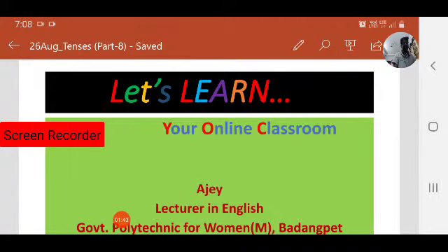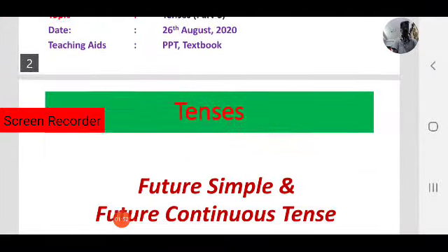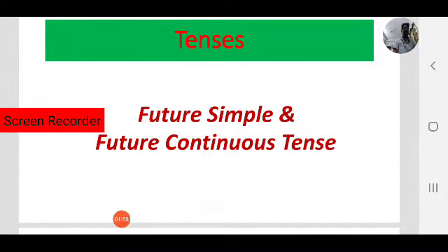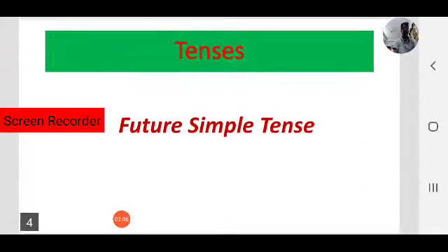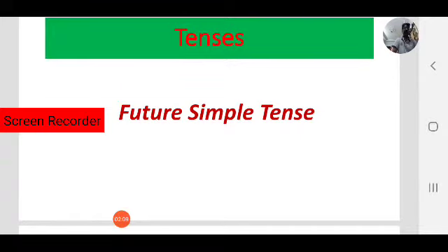So, as you know, future tense has four aspects: simple, continuous, perfect, and perfect continuous. And today we will focus on two aspects: future simple and future continuous tense. First aspect is future simple. We will focus on where to use future simple, what is the structure of both positive form and negative form, and we will see a couple of examples.